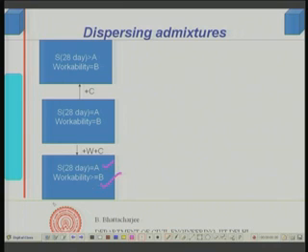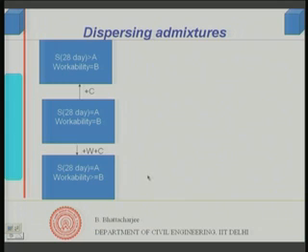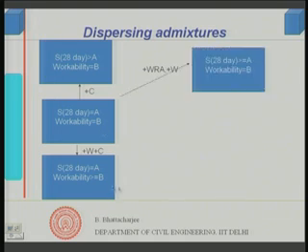Now, this same effect I can get now with plasticizer or superplasticizer. Let us see how. Now, supposing I add water reducing agent, that is plasticizer, plus water with this concrete.